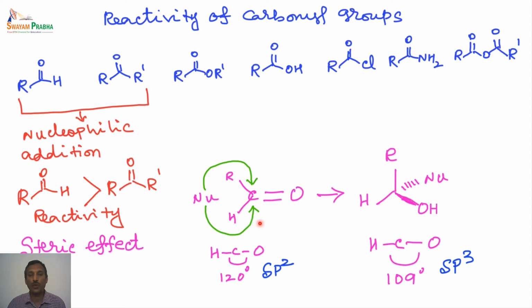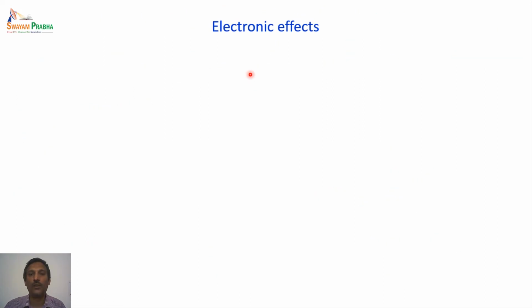So to recap, the hybridization changes from sp2 to sp3, and here it is an sp2 carbon, here it is an sp3 carbon. The bond angle also changes in this particular reaction when the nucleophilic addition takes place. We just now saw the importance of the steric effect, which favors better reactivity for aldehydes over ketones. Now let us look at how the electronic effect will affect the reactivity of aldehydes and ketones.